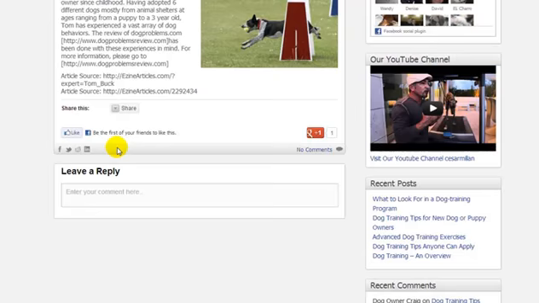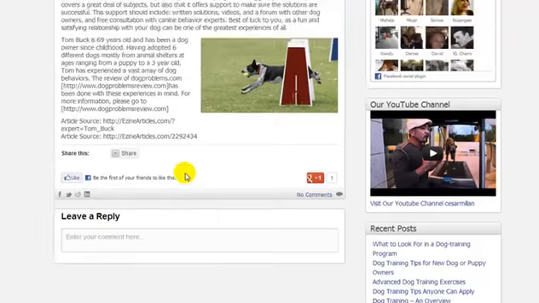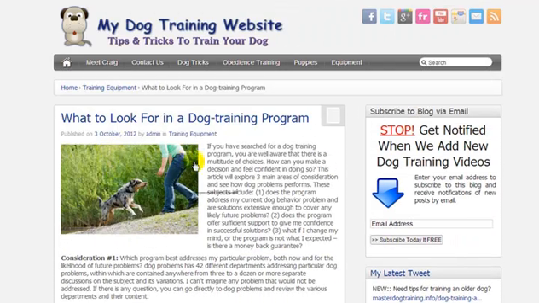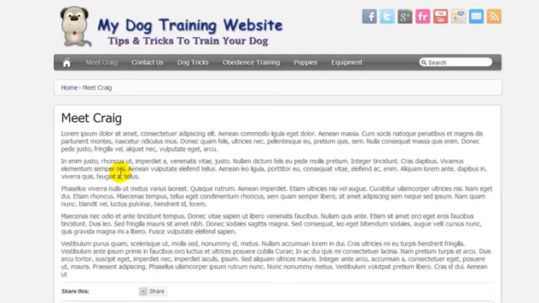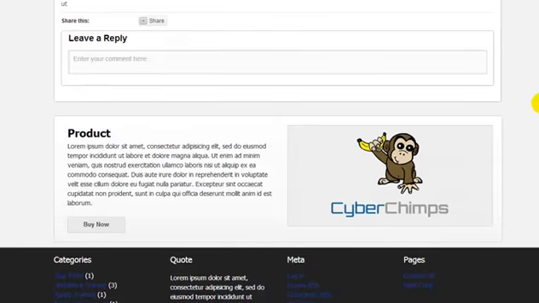So what we're looking at here is the blog post. You can have it set up so people can comment or they can't comment. I'm going to be showing you how to insert your images and links, etc. And then going over to Meet Craig, this is a blog page. I'm going to be showing you how you can make a full width page and eliminate the sidebar. And with pages, you have the option to include a product, like a pitch for a product at the bottom of the page, or you can pitch whatever you like.